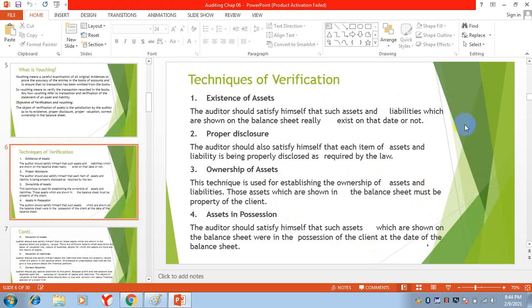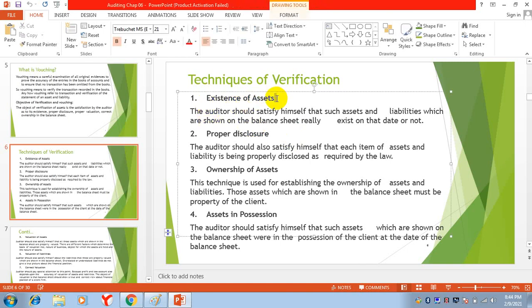Techniques of verification. There are different techniques used for verification. First, we will check the existence of assets. The auditor should satisfy himself that such assets and liabilities which are shown on the balance sheet really exist on the date or not.